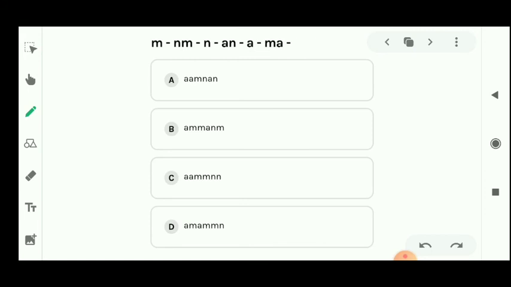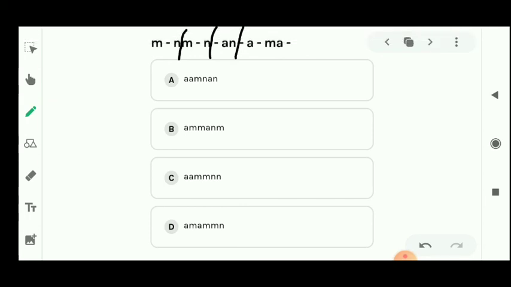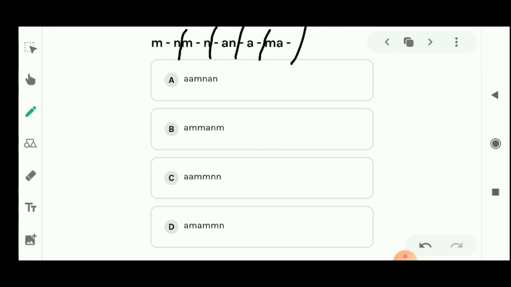The next question is M fill up N, M fill up N, M fill up N, M fill up N. Let's see the part of this question. अगर हम यहाँ पे part करते हैं, if we will break this value like this, 3 values को break करते रहें, then again 3, then again 3, then again 3, and now we will put the options. If we apply the option number C,